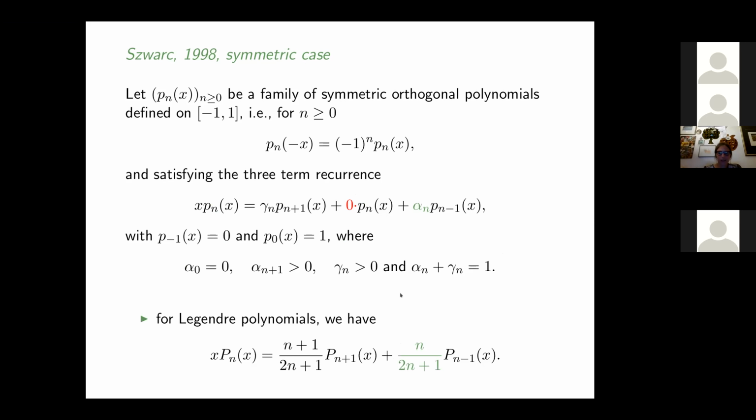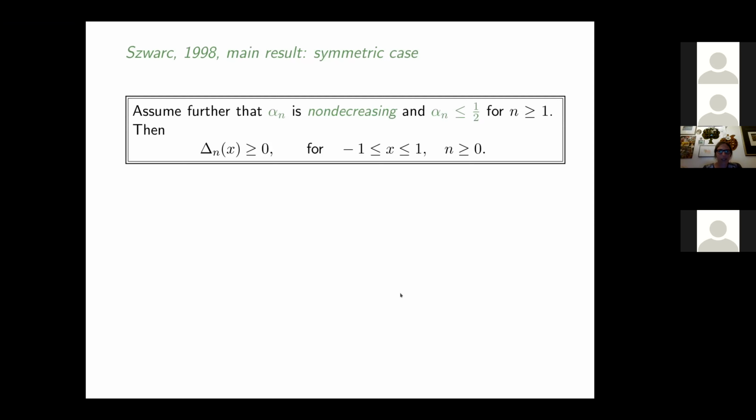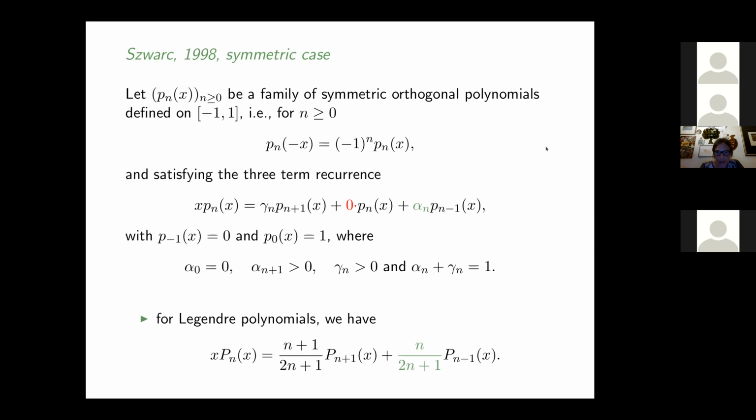His result says that if this alpha_n is non-decreasing and bounded by 1/2 from above, then this Turán determinant is greater than or equal to 0. Let me just go back: here it's non-decreasing, and clearly it goes to 1/2.